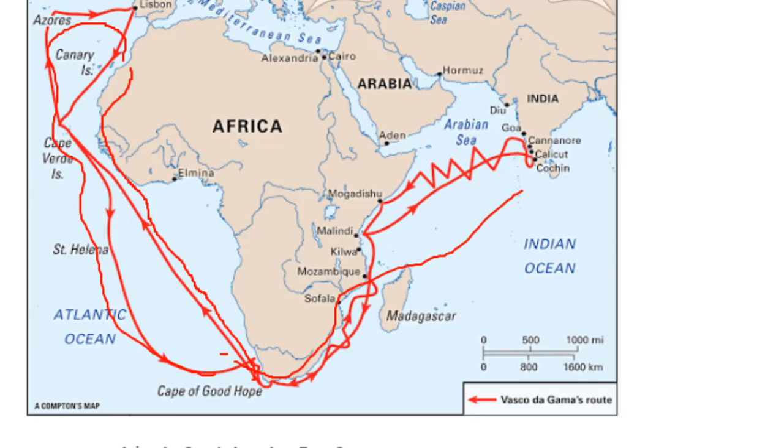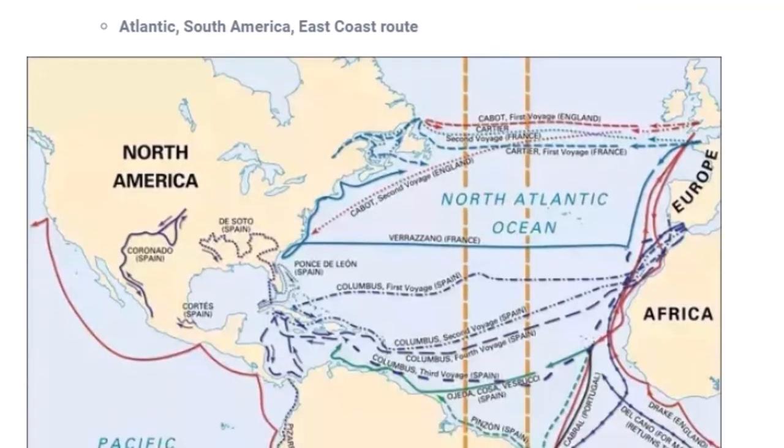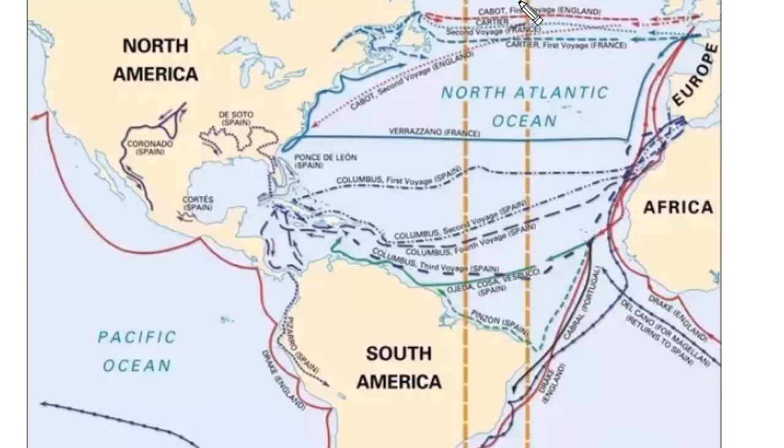Fine. Moving to the next route, the important ocean route is Atlantic, South America and East Coast route. Again in the image you can see what names we have. We have Atlantic, so here we have the North Atlantic Ocean. South America, this is South America, and East Coast. What is the East Coast? The coasts which lie on the eastern side are called East Coast. So these routes can be termed as Atlantic, South America, East Coast route.